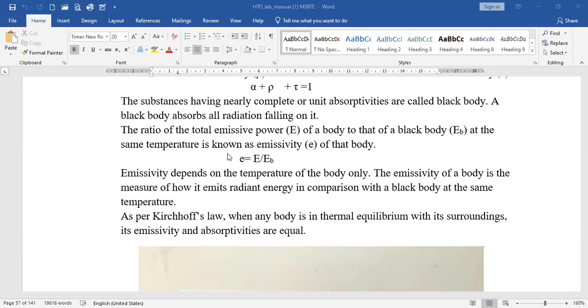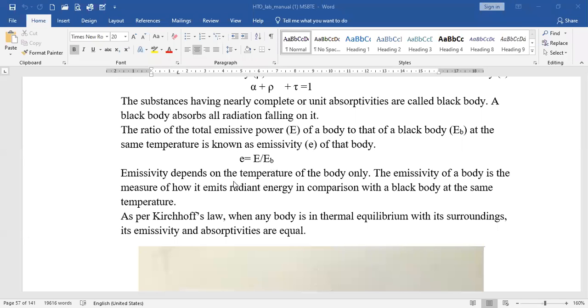So it is in terms of a mathematical expression. This emissivity is indicated by small e. Then capital E is the emissive power of the non-black body, and capital EB is the emissive power of the black body. So small e is the ratio of the emissive power of the non-black body to the emissive power of the black body.